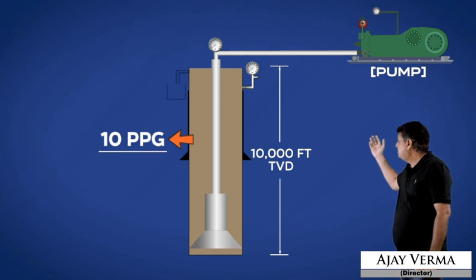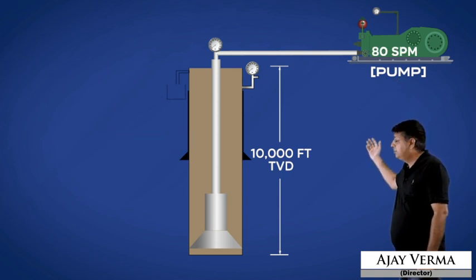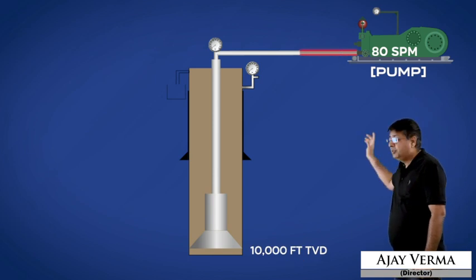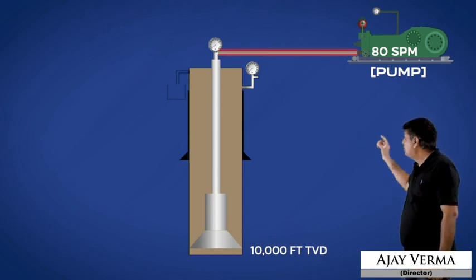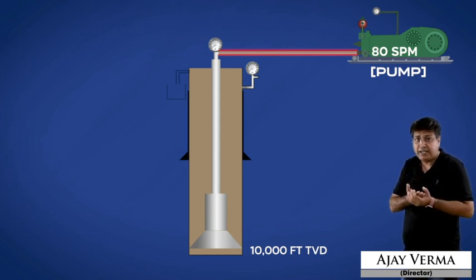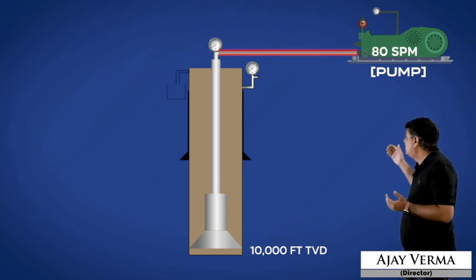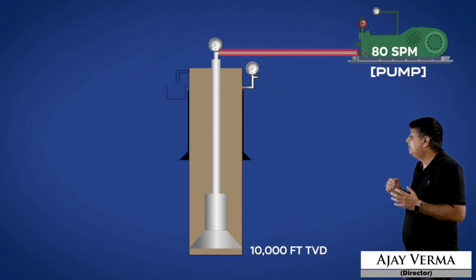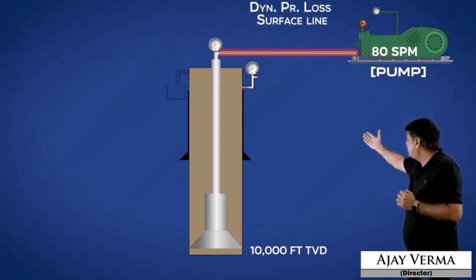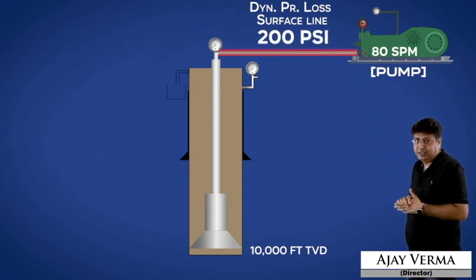Now if I run this pump at 80 SPM, what I'm doing is pumping fluid into the surface line first. The fluid will have friction between the pipe and the fluid, so that will create some losses. That is called dynamic pressure loss in the surface line. Let us say the dynamic pressure loss in the surface line is 200 psi.